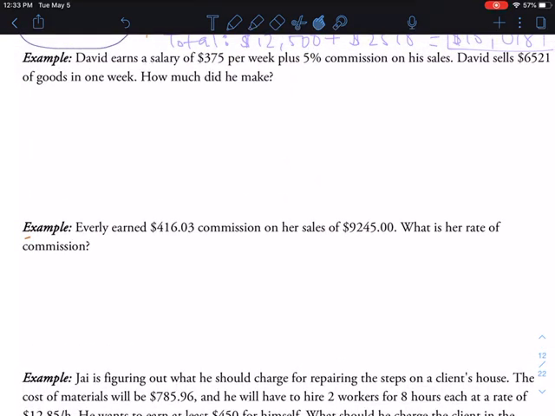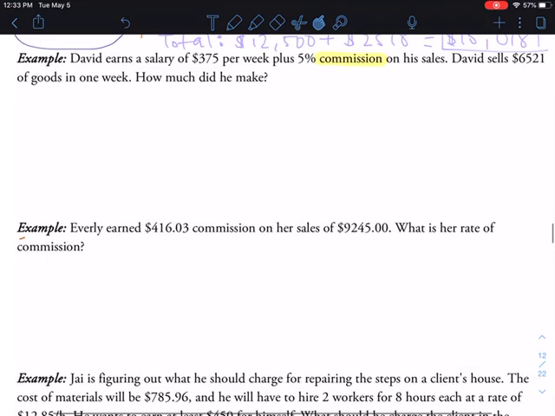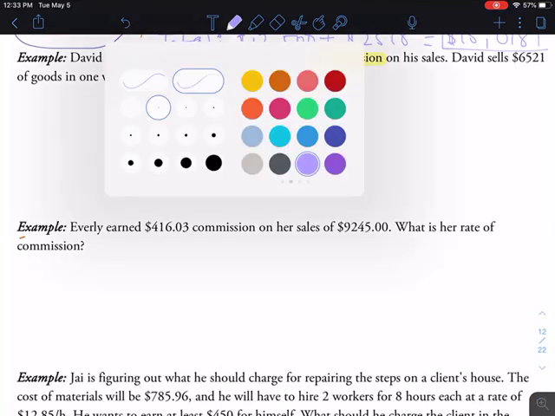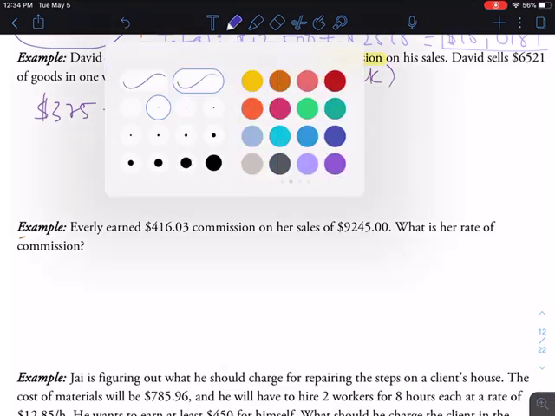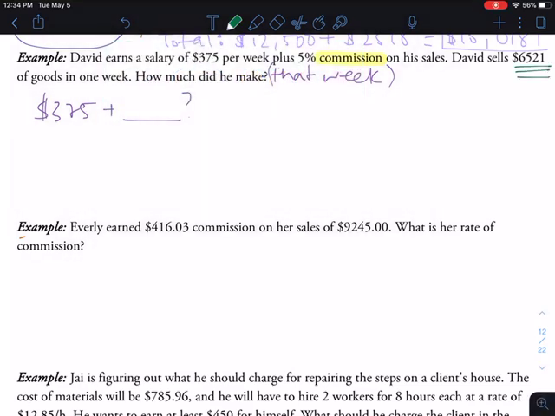All right, moving down here. David earns a salary of $375 per week plus 5% commission. There's another keyword on his sales. David sells $6,521 of goods in 1 week. How much did he make? And I mean that week. How much did he make that week? So if you want to add that to be clear, you can feel free. Okay, so we know that he's going to earn $375 plus commission. And so to find that commission amount, we're going to look at, let's choose a different color. There we go. We're going to look at that $6,521 and his 5% commission rate.